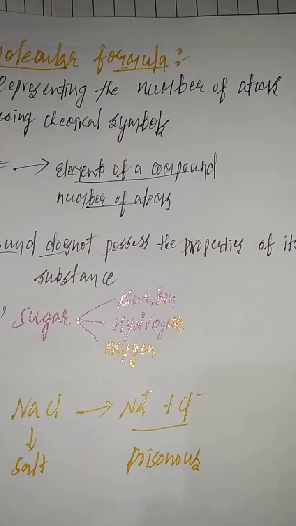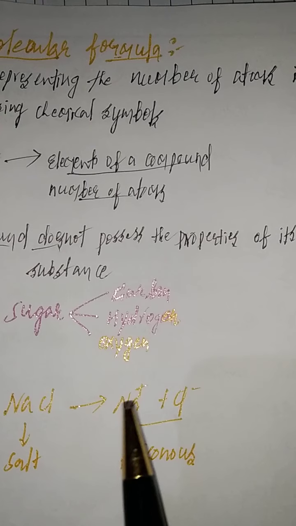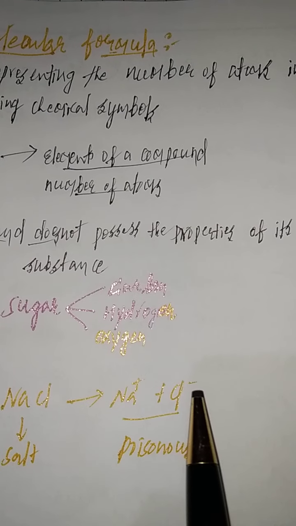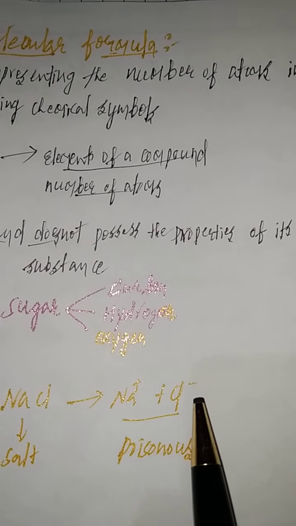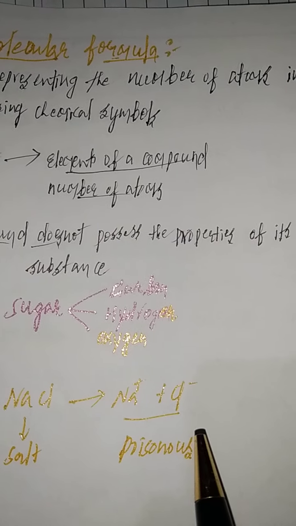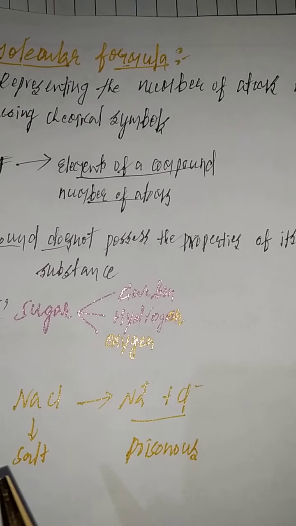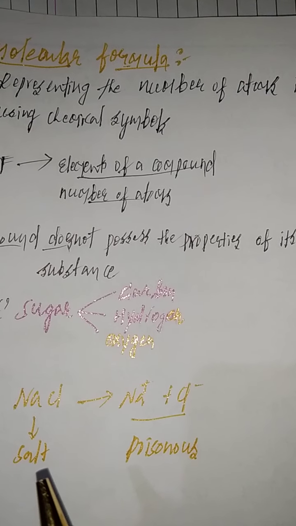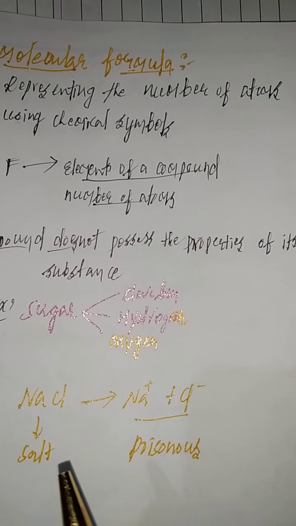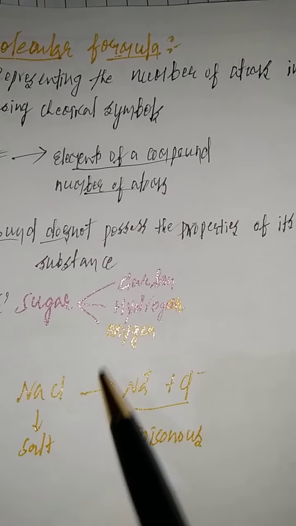It is a compound formed by the sodium Na+ ion and the Cl- ion, a cation and an anion. Na+ and Cl- ions are poisonous, but when combined to form NaCl it is not poisonous, and we use it in daily life. This is sodium chloride, common salt.